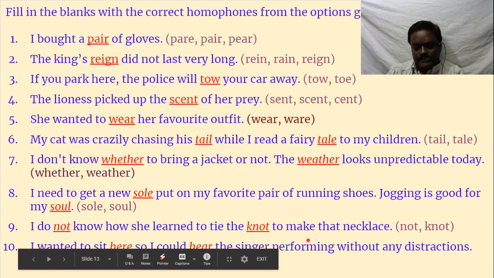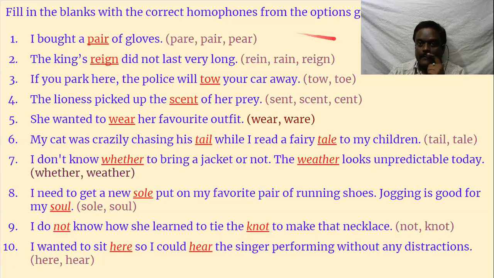Here, fill in the blanks with the correct homophones from the options given in the brackets. Here, three options are given and you have to pick the correct one. I bought a dash of gloves. Pair, P-A-I-R, pair, not pear. Pair means a set of two. The king's reign, not rain. The king's reign did not last very long. Pronunciation is the same, but spellings and meanings are different. Reign is the period of rule.